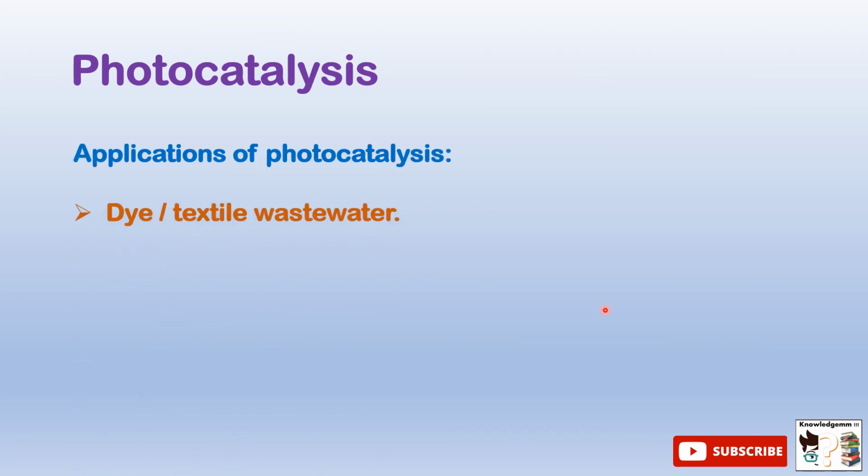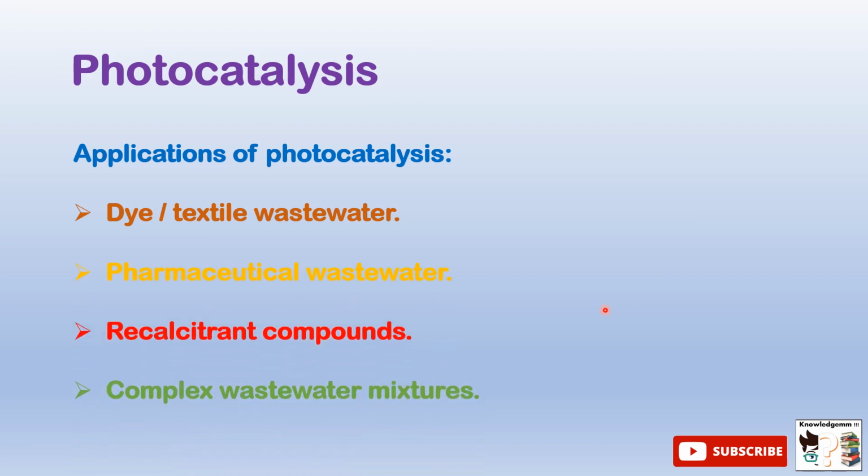Now, applications of photocatalysis: a lot of work has been done on dye or textile wastewater treatment, on pharmaceutical wastewater treatment, recalcitrant compounds and complex mixtures of wastewaters. So ultimately, the goal of photocatalysis is to reduce the concentration of organics in wastewater to desirable norms.